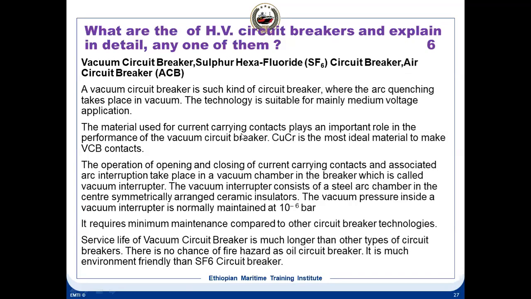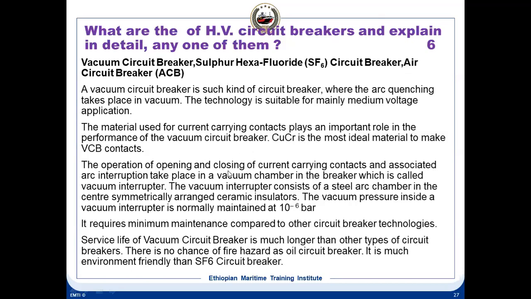The material used for the current carrying contacts plays an important role in the performance of a vacuum circuit breaker. The contacts are very important. Copper chromium is the ideal metal to make VCB contacts. Inside the VCB you have a moving and a fixed contact, and this is the material used for making these contacts, like silver contacts.